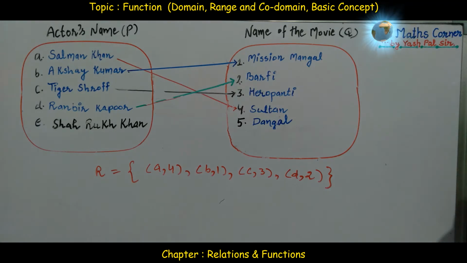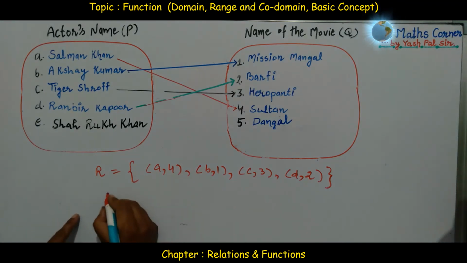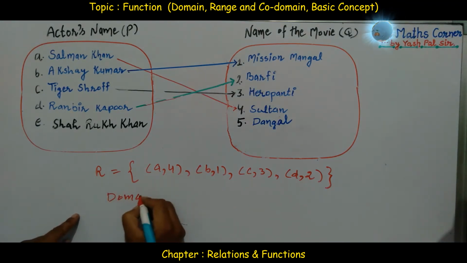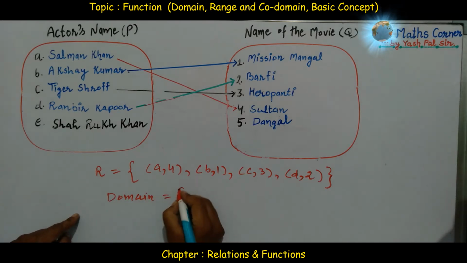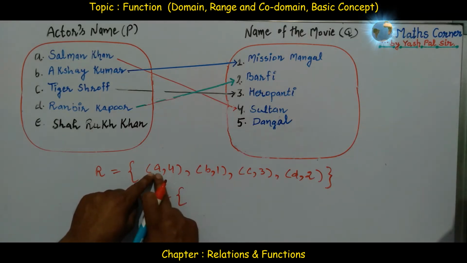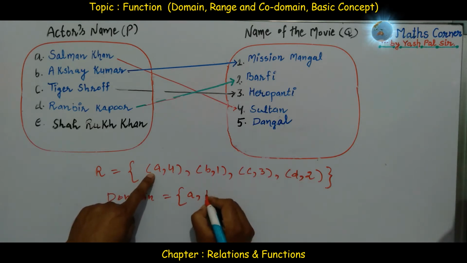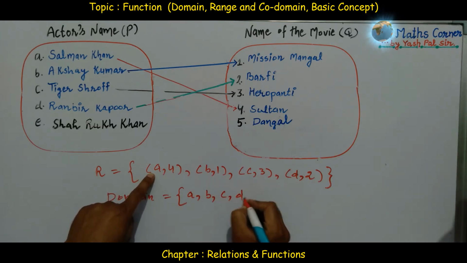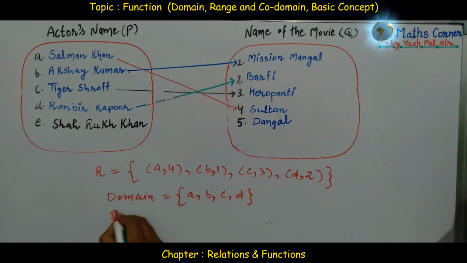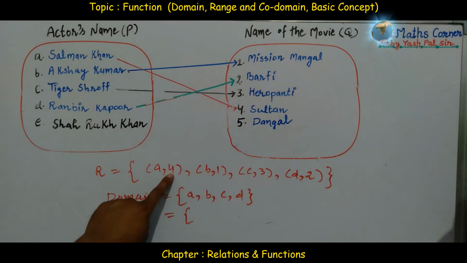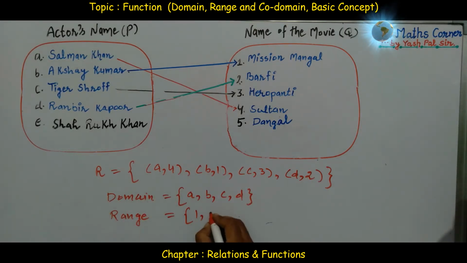And what is the domain here? This is the collection of all first elements of these ordered pairs, that is A, B, C, D. And what is range? Of course, range is the collection of all the second elements of these ordered pairs. They are 1, 2, 3, 4.